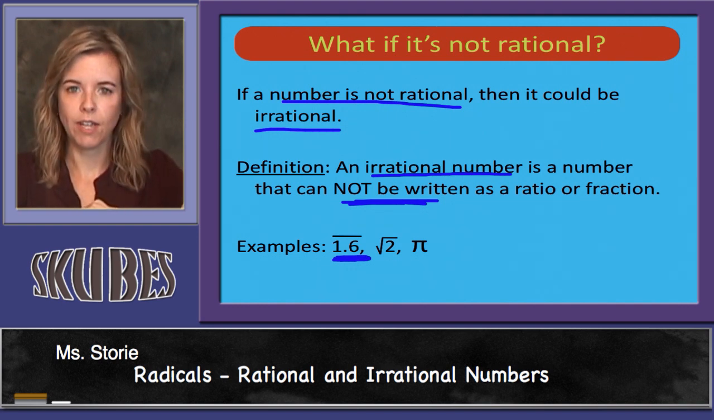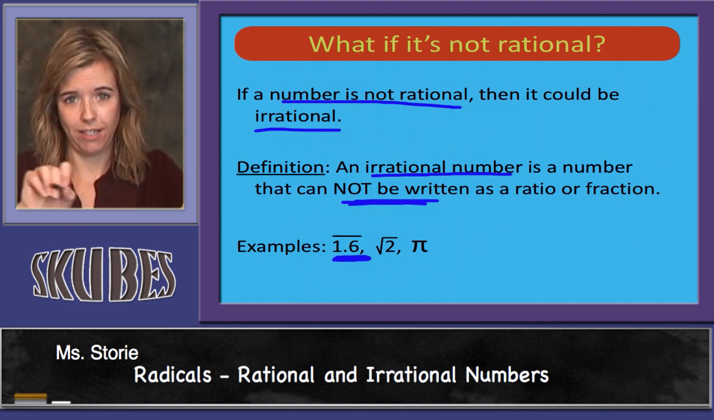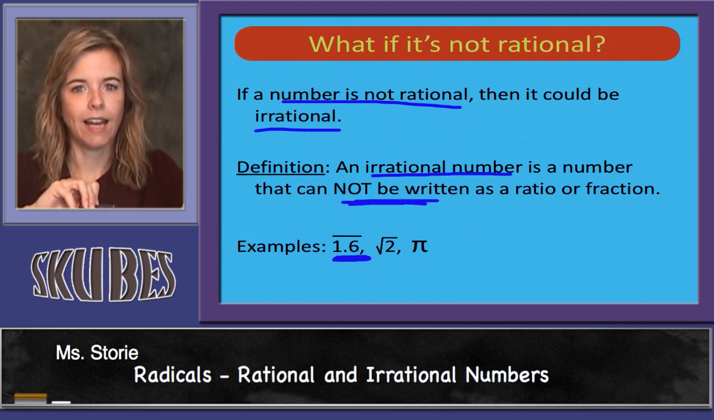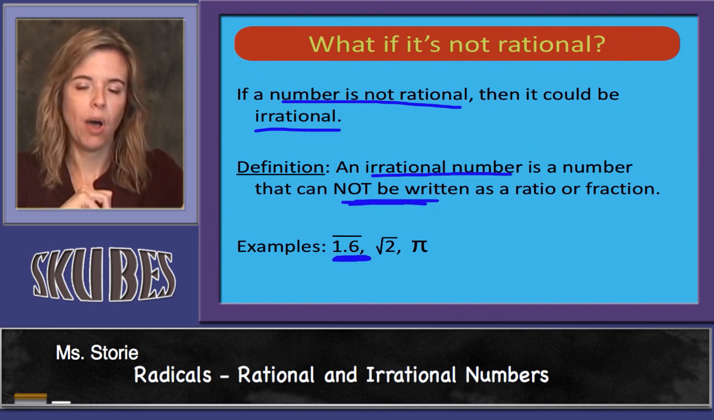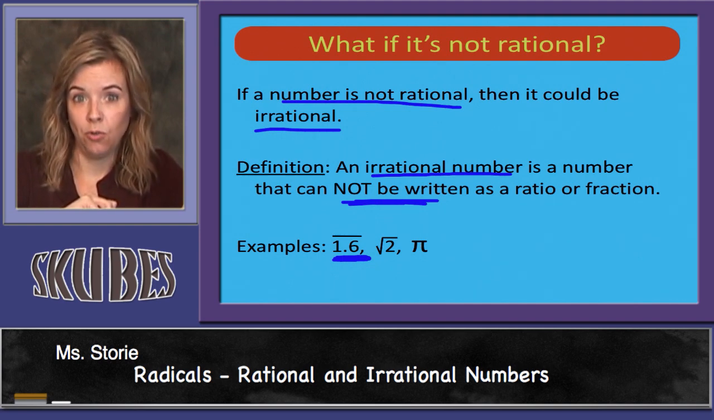Radical 2 is a non-terminating decimal. It has a bunch of different numbers after it, and it goes on for quite a while, and you can't stop it, so you don't have a place to stop drawing the line for the fraction. It can't be written as a fraction. It has to be irrational then. And pi, the most famous irrational number, 3.14, and it keeps going forever. You can never write a fraction with that because you never stop writing the numerator.